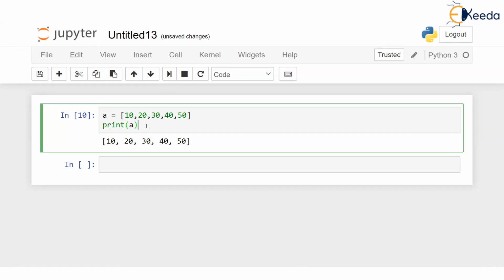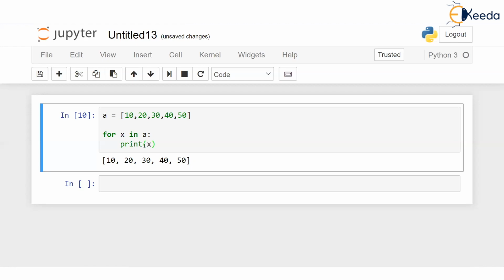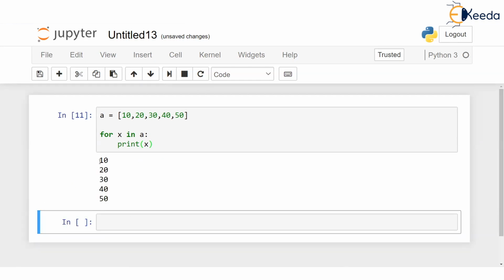Okay, but there is one more way of printing this list, and that method always has a colon at the end and then say print X. Even this is going to print the entire list. So let me run this code. Just check how the output will be this time. Oh good lord, look at all the values have got printed, isn't it? But they have not got printed in the list form.